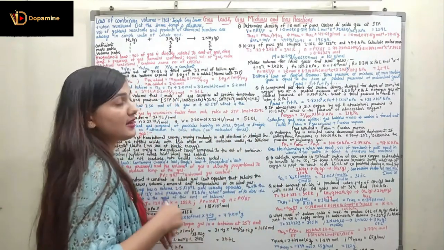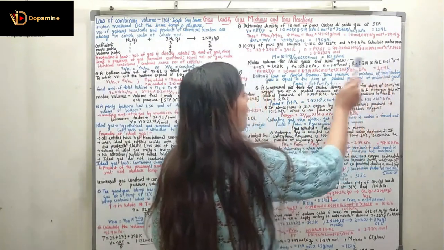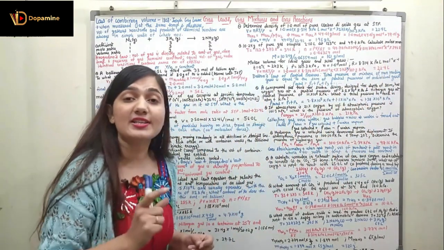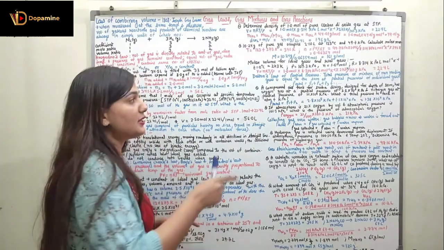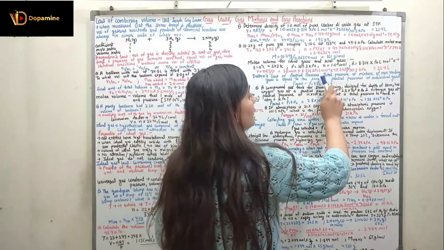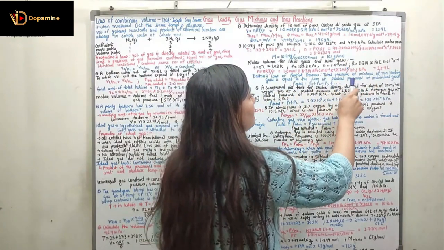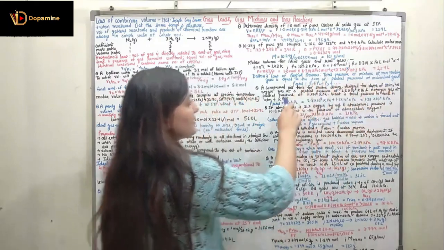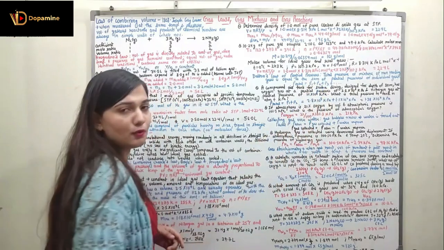According to Dalton's law of partial pressure, the total pressure of the mixture of non-reacting gases, the condition is that these gases must be non-reacting, then only I can use Dalton's law, is equal to the sum of partial pressures of individual gases. So P total is equal to P1 plus P2 plus P3 and so on.